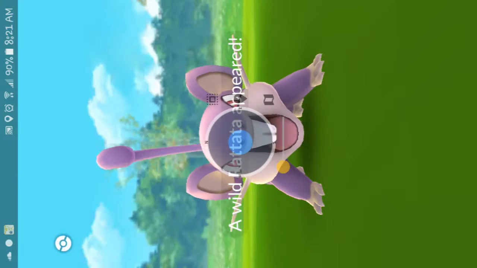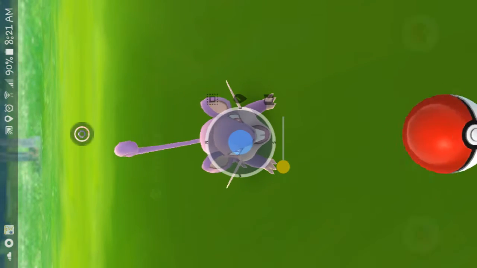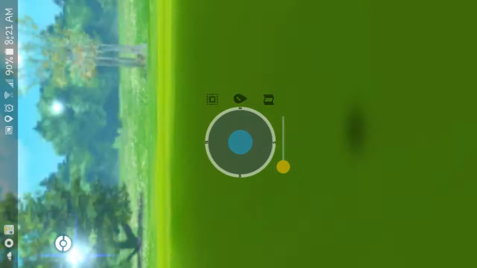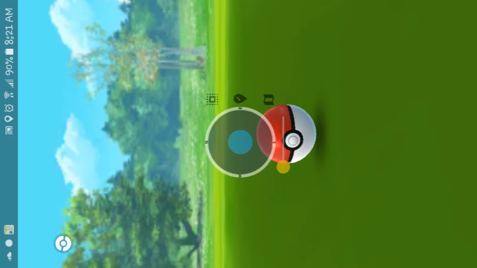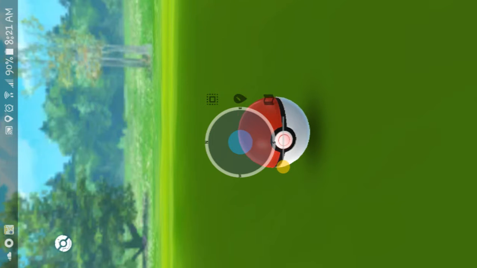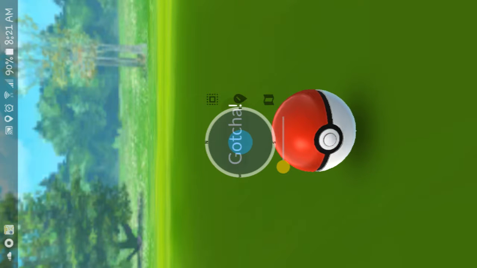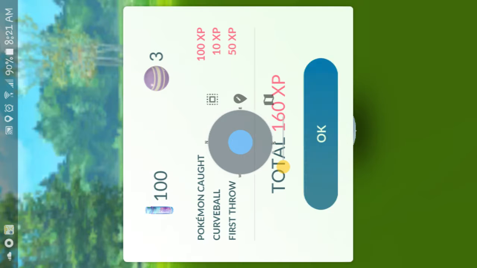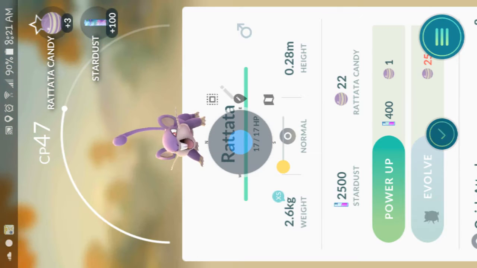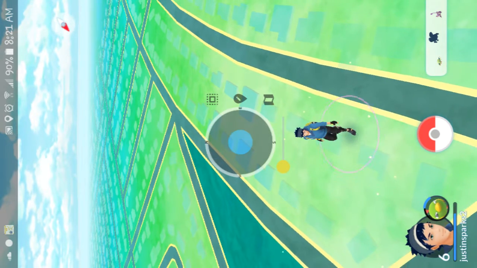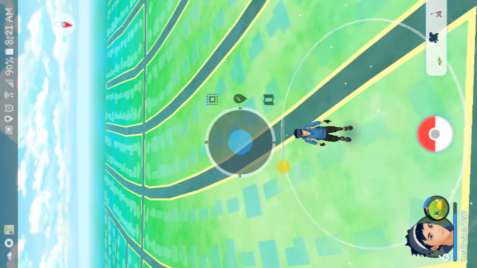I'm gonna catch these two Pokemon, guys, and then I'm gonna show you. Okay, so I'm gonna move forward by clicking north. See?